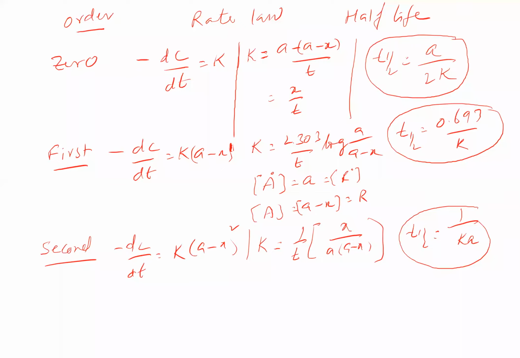I'm erasing this one. Okay, right. Now, for nth order reaction, Kt is equal to 1 by n minus 1 into 1 by (a minus x) whole power n minus 1 minus 1 by a power n minus 1.